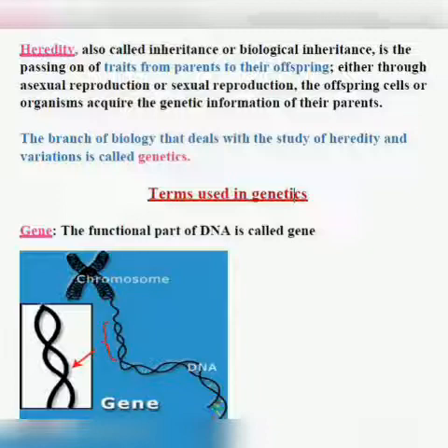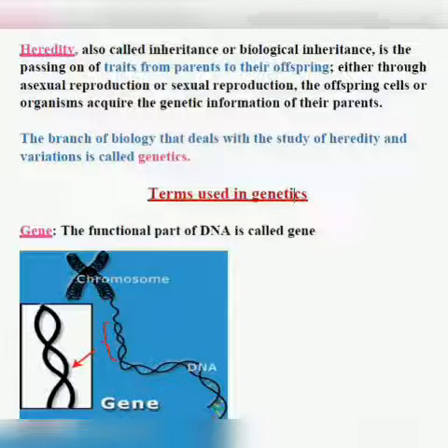Whereas asexual reproduction involves a single parent, and during this the characters are transmitted from parents to offspring without any change. Only minor changes arise, and that is due to errors in DNA copying. The errors in DNA copying and those things you will study in your higher classes. I hope it is clear to everyone. Now the branch of biology that deals with the study of heredity and variations is called genetics.